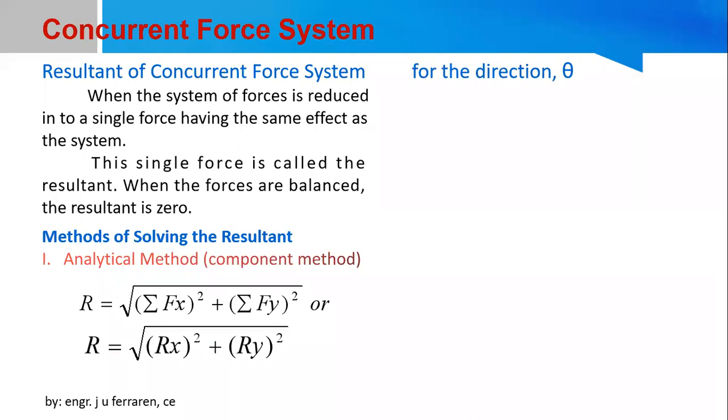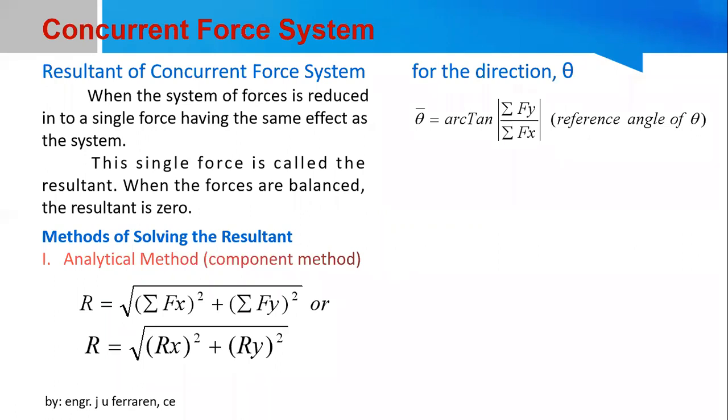Now, for the direction of the resultant, the direction is defined by the angle theta. We have a formula that can be used. But if you notice, the angle here is termed bar theta, because the angle you solve by taking the arctan of the absolute value of the ratio of the summation of forces along Y over the summation of forces along X is the reference angle. The value of theta, or the direction of your resultant, can be obtained by analyzing the geometry of the figure.